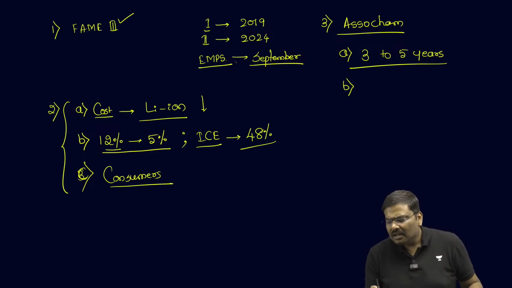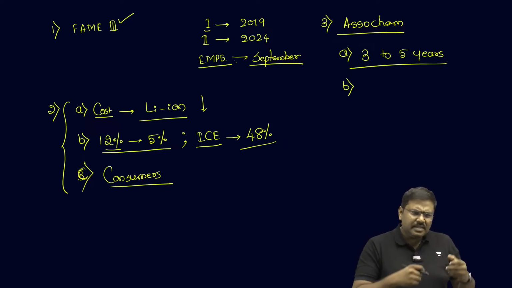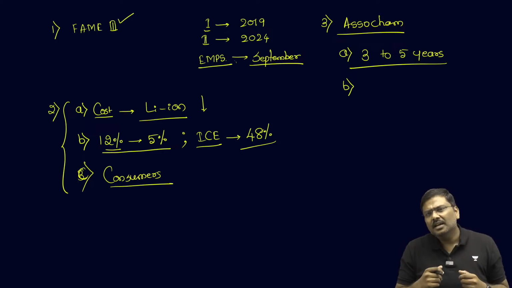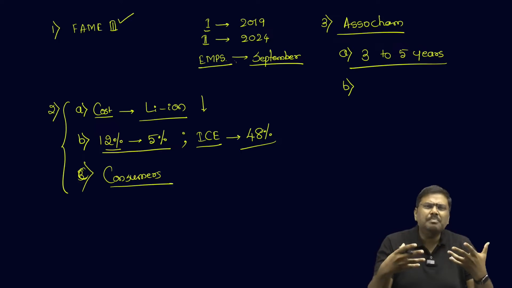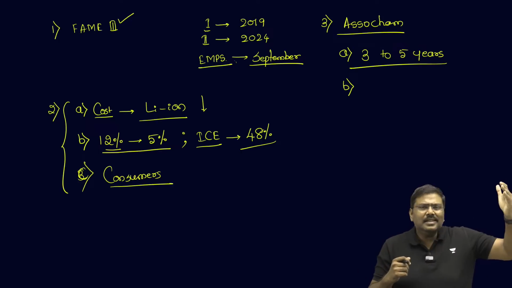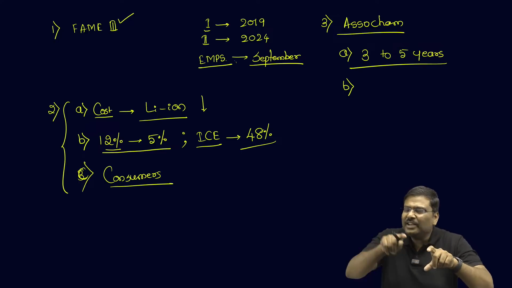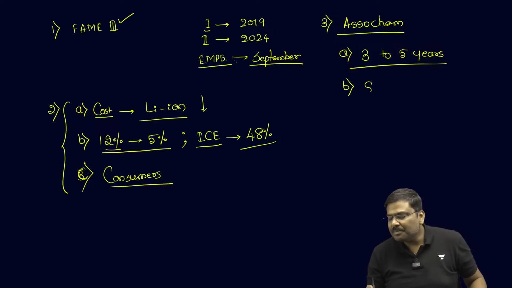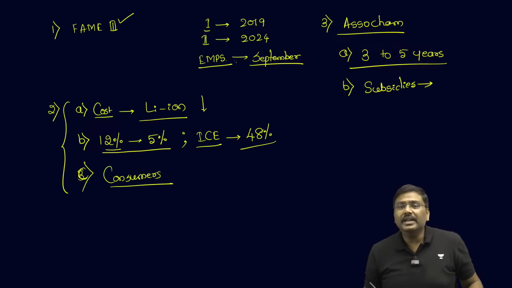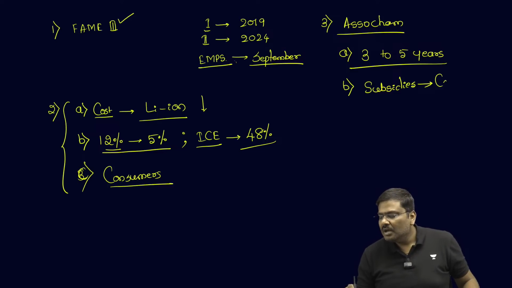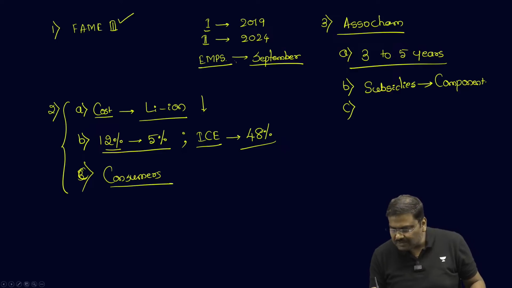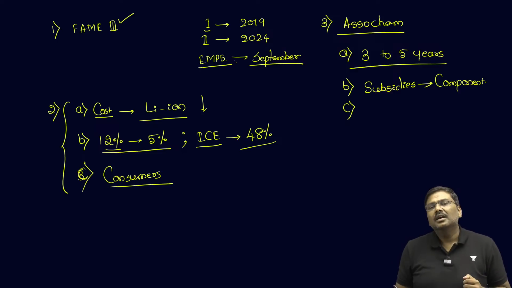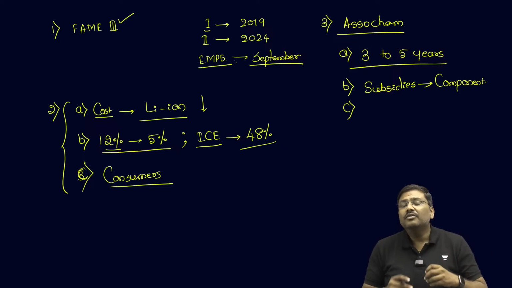They say that producing electric vehicles is a very complicated concept. In essence, you need a lot of components. Rather than importing these components, now they need to be manufactured in India, and for that the subsidies or incentives should be provided for promotion of the component manufacturing in India.